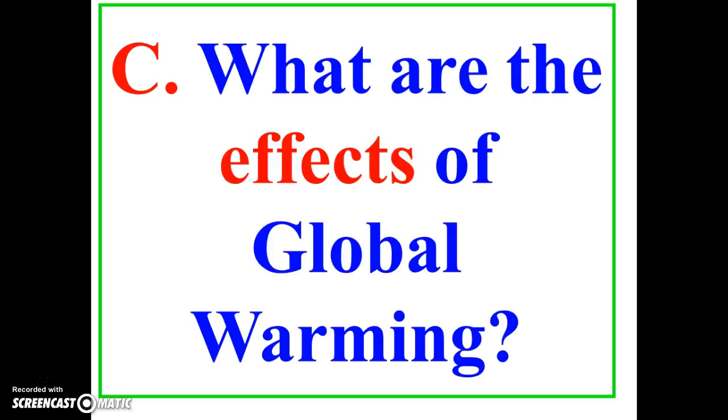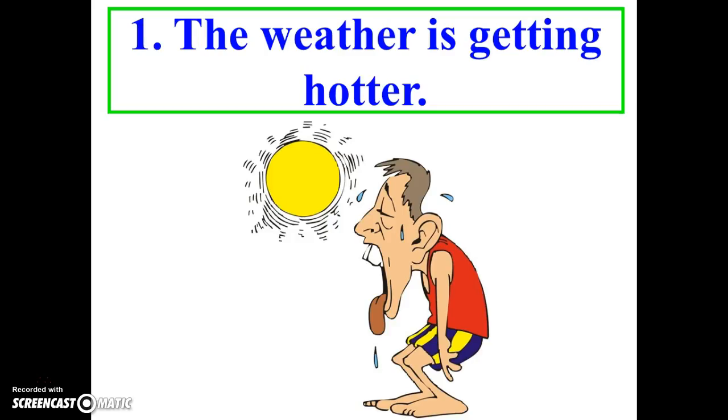Part C. What are the effects of global warming? Number 1. The weather is getting hotter. Because there's no way for the sun's heat to escape the Earth's atmosphere due to the buildup of CO2, the weather on our planet is getting hotter and hotter every season.